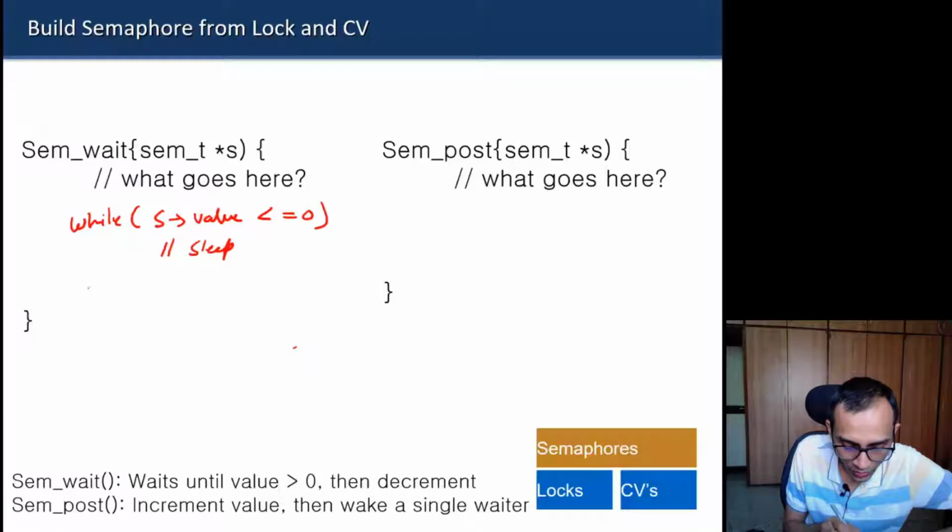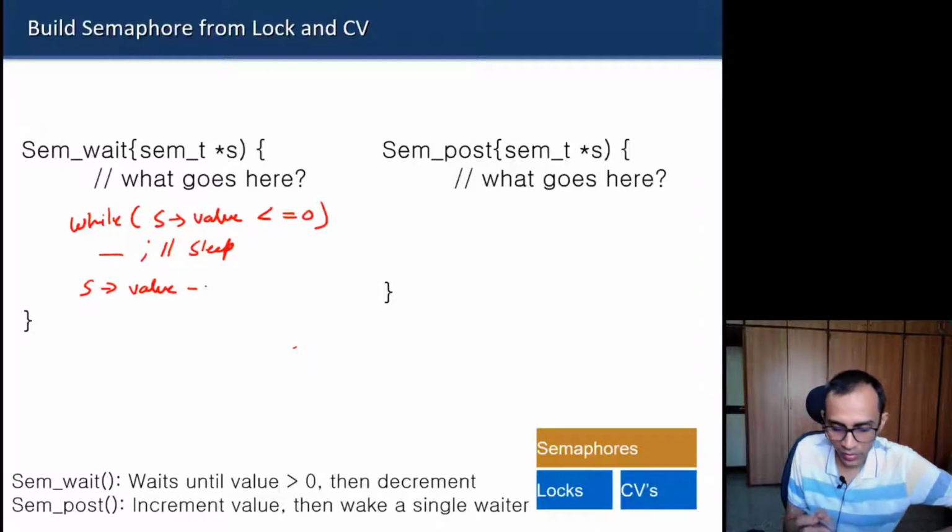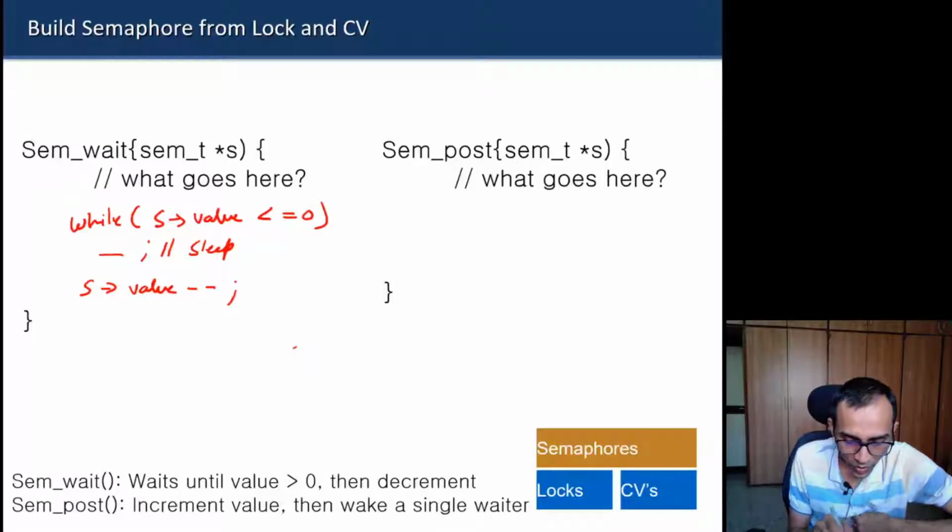Else, if this condition is not true, you will decrement the value by 1 and then move out. But you need to write something so that it happens atomically.